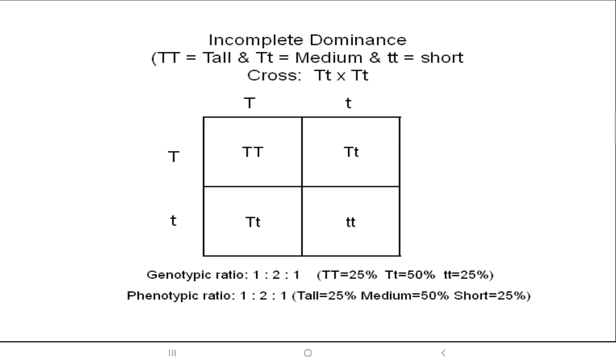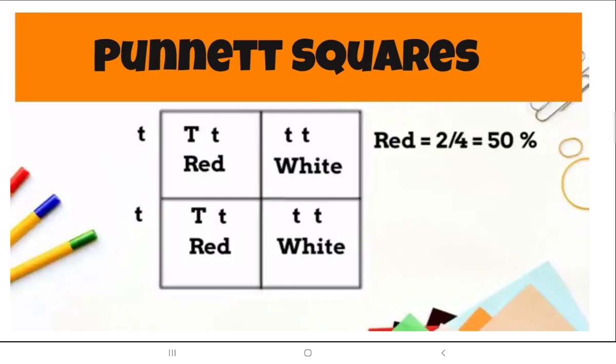25% tall, 50% medium, it could be, because both traits, tall and short, are there, and 25% short. Because if we divide a square out of 100, we give each box 25%, it is always out of 100. So 4 boxes, each one with 25%, and this way we can determine what characteristics or trait the child will have. Clear, children?